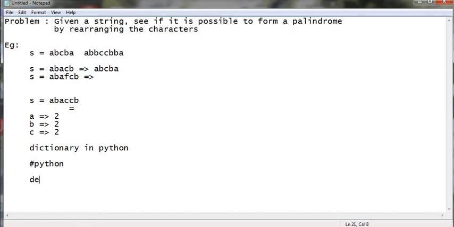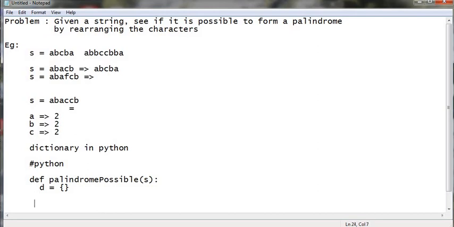Def palindrome possible, you pass a string. The first thing is we need a data structure, so we would create a dictionary. I will say d equal to an empty dictionary.